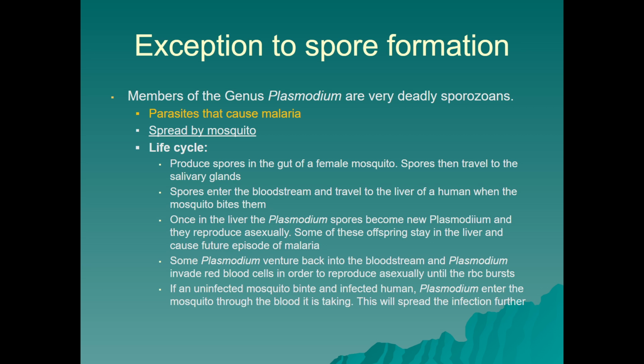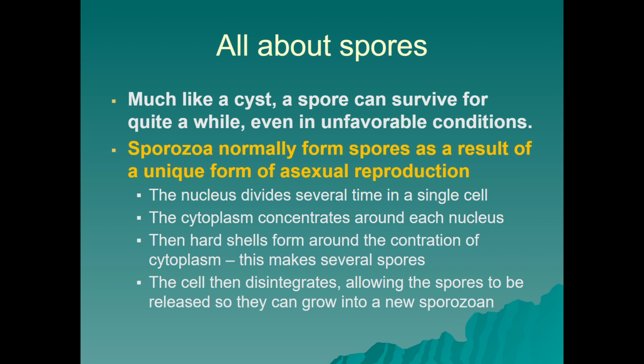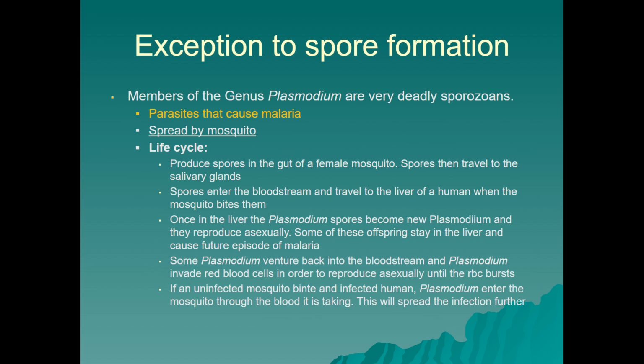They cause malaria, and while what they pass from host organism to host organism is called a spore, it's not a spore in the same way that we would consider the spores of the other pathogenic sporozoans a spore, where it's a tiny cell that is able to grow into a new organism. We actually see it pass from host cell to host cell and not really grow into a new organism, but essentially reproduce asexually, just copy itself, and have the spores be in abundance.